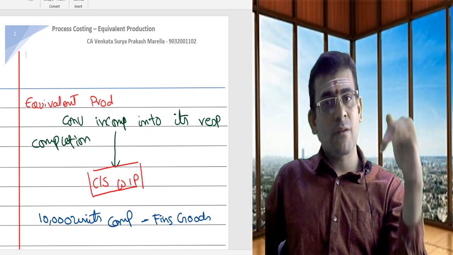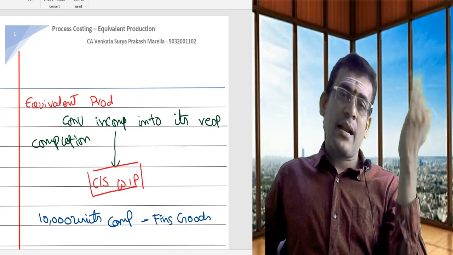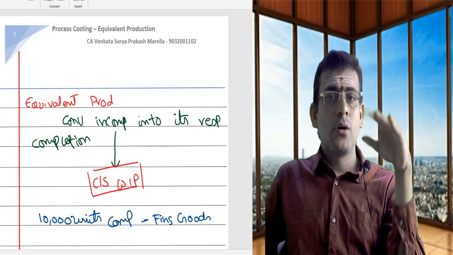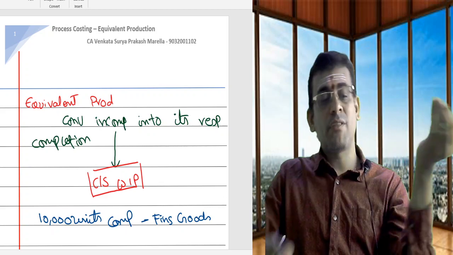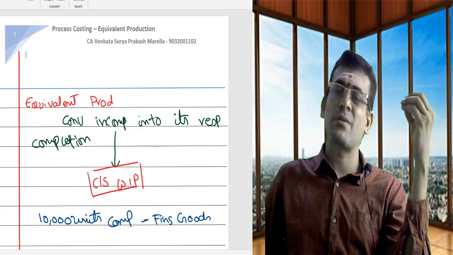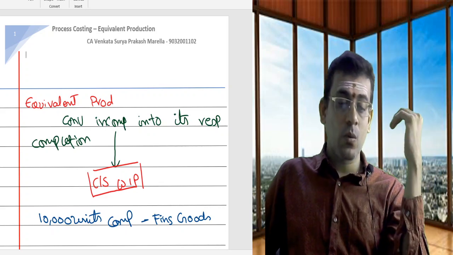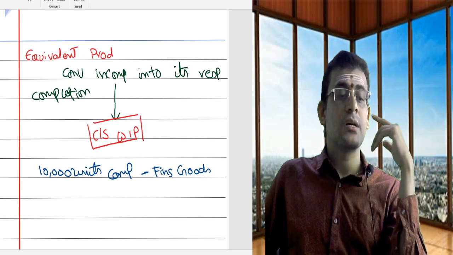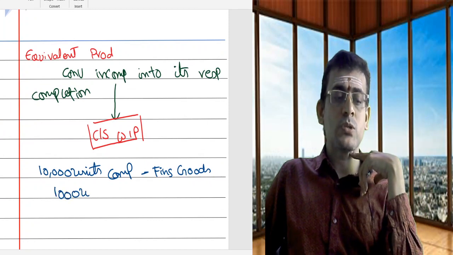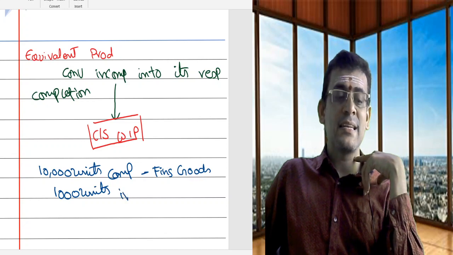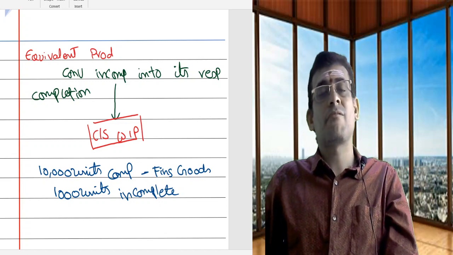There will be a part of the stock which is incomplete, right? You are producing one unit, and at the end of the month or end of the year, 100% of the production may not be complete. Of that, definitely there will be a portion which is incomplete. That is what is called closing work in progress. Now let me take an example. In this case, 10,000 units were completed and you have 1,000 units as incomplete.